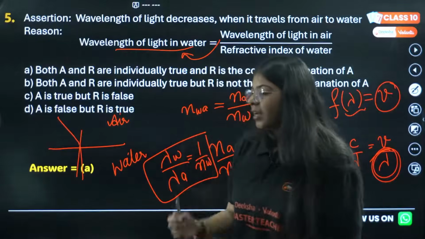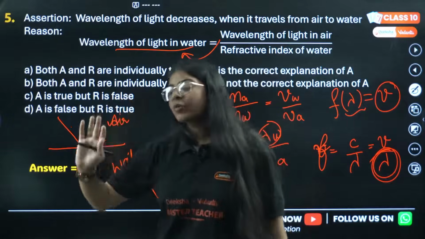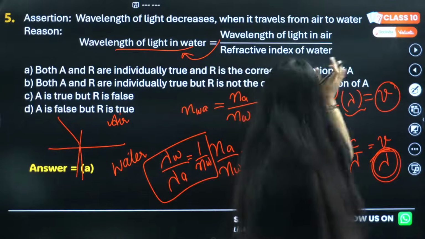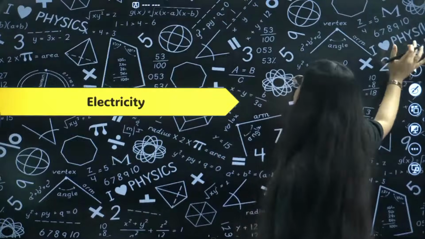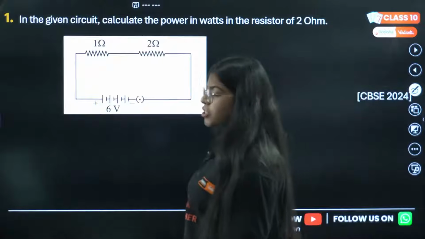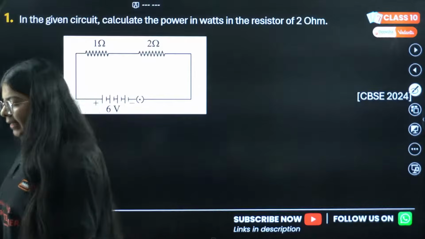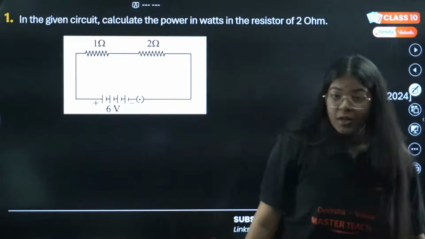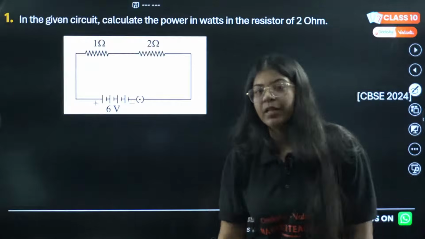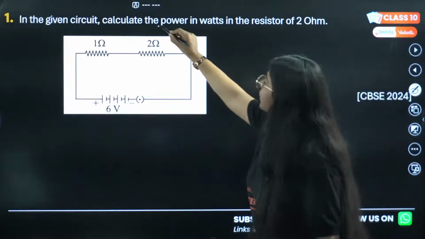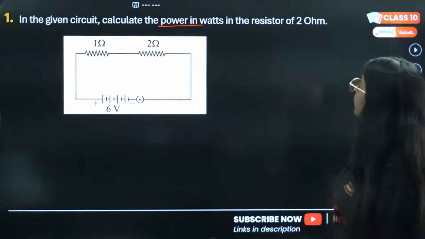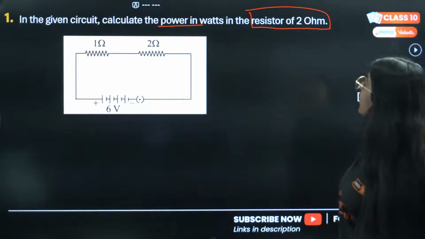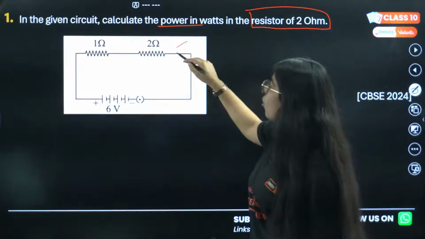Okay, the 5 questions of light are done. Let's move on to the next chapter, which is electricity. The first question I am giving you is: in this circuit, calculate the power in watts. Read the question very carefully. We need to calculate the power in watts, and the power should be calculated in the resistance of 2 ohm.